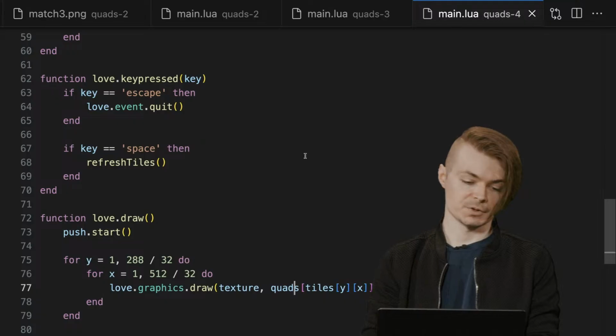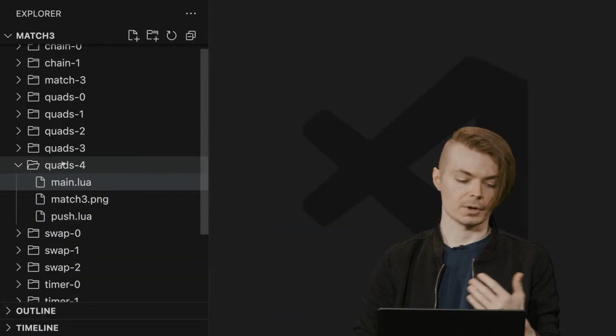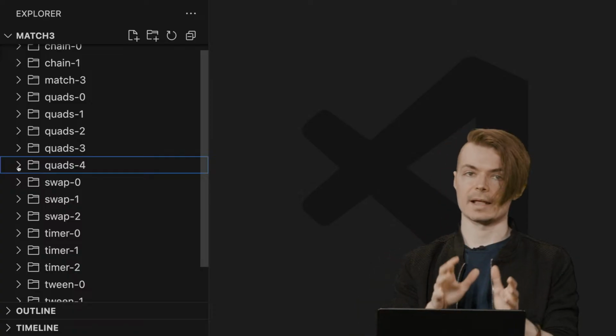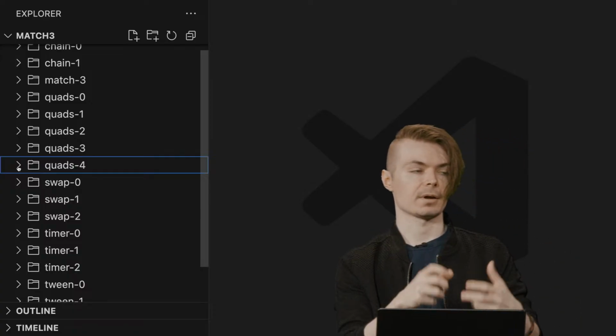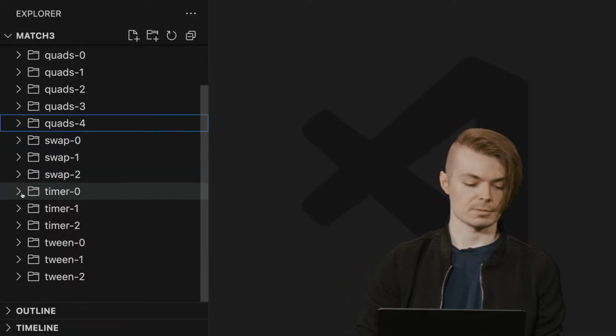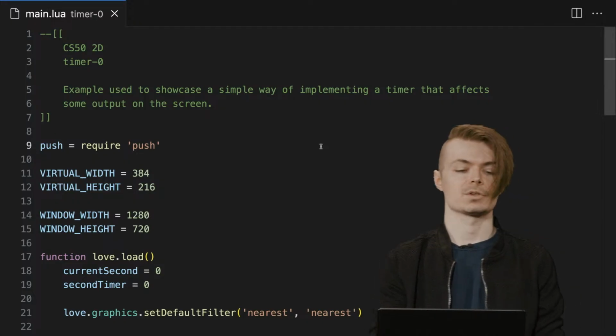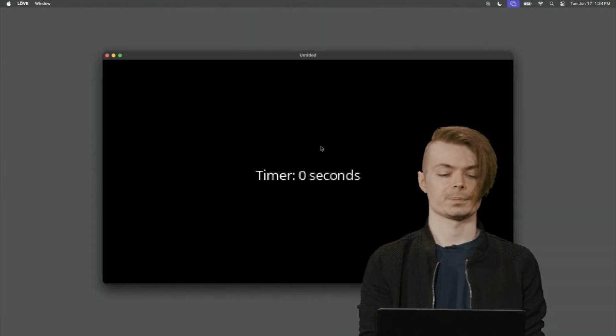And I'm going to show a naive approach to how we could do this ourselves. Let's go ahead and close all of these. There were a few things that we've seen, and we'll take a look again at those things as we look at how they apply to the game. So timer, we'll look at timer 0. And I'm just going to run timer 0 to show it for now.